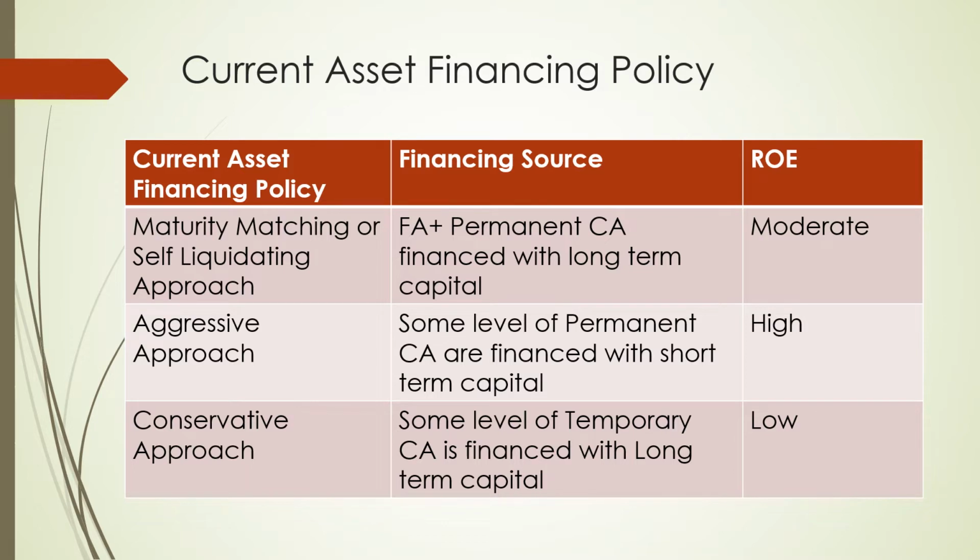When I talk about the aggressive approach, part of the permanent current assets are going to be financed from short-term capital. So there is going to be a mismatch in this case. That is, permanent current assets are going to be financed from short-term debt or short-term finance. Conservative approach means even part of the temporary current assets are going to be financed from the long-term capital.